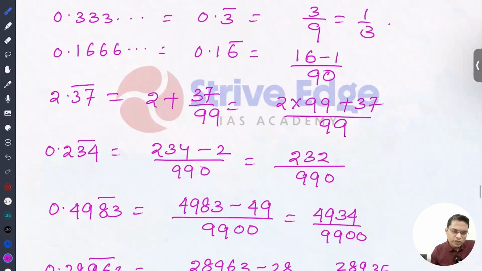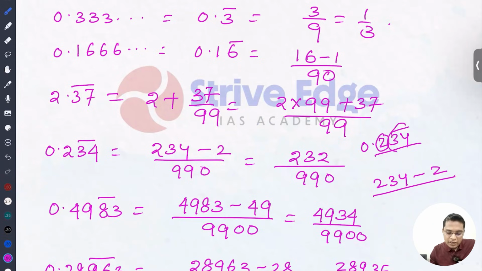Maybe some state PCS in previous years asked this kind of question, so please don't ignore it. 2.034 bar, here I can write 234 minus the number without bar, that is 2, divided by 9s as many times as the number of bar digits. Here 2 bar digits, so 99, and without bar is 1, so 0. So it is 232 by 990.